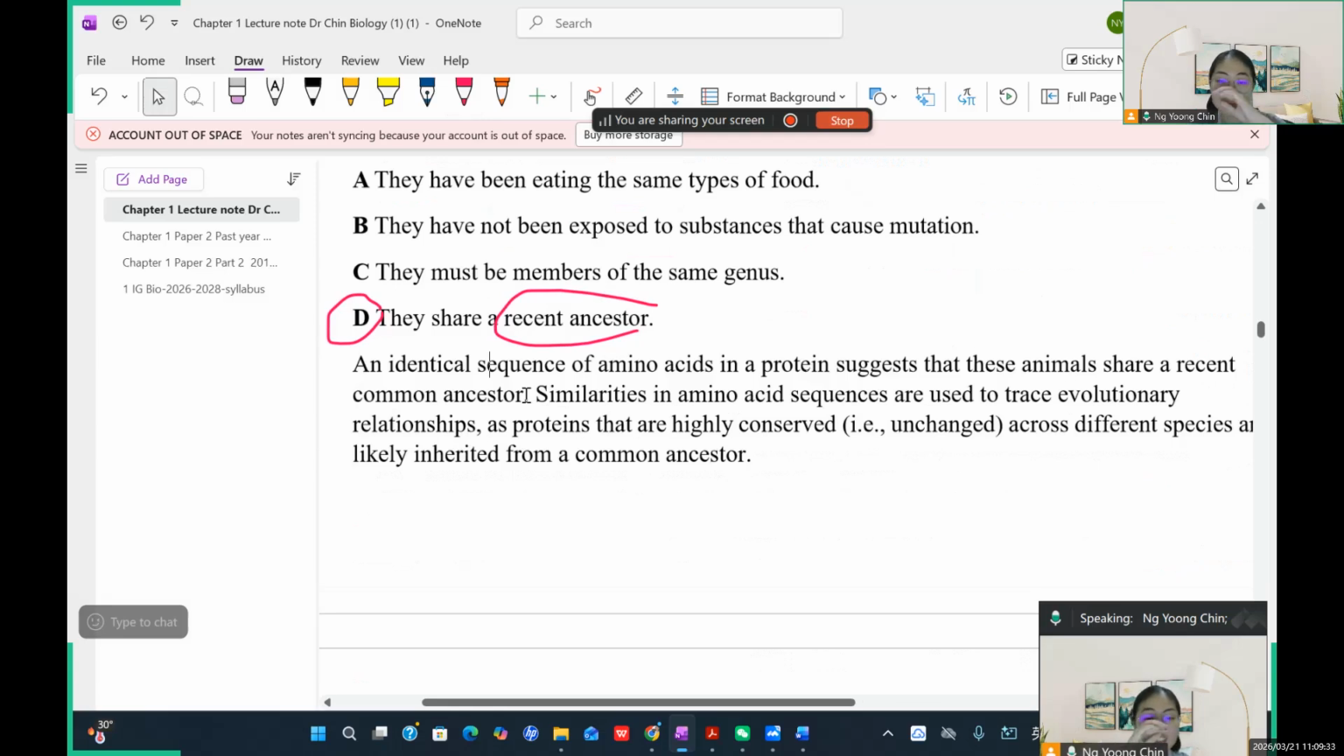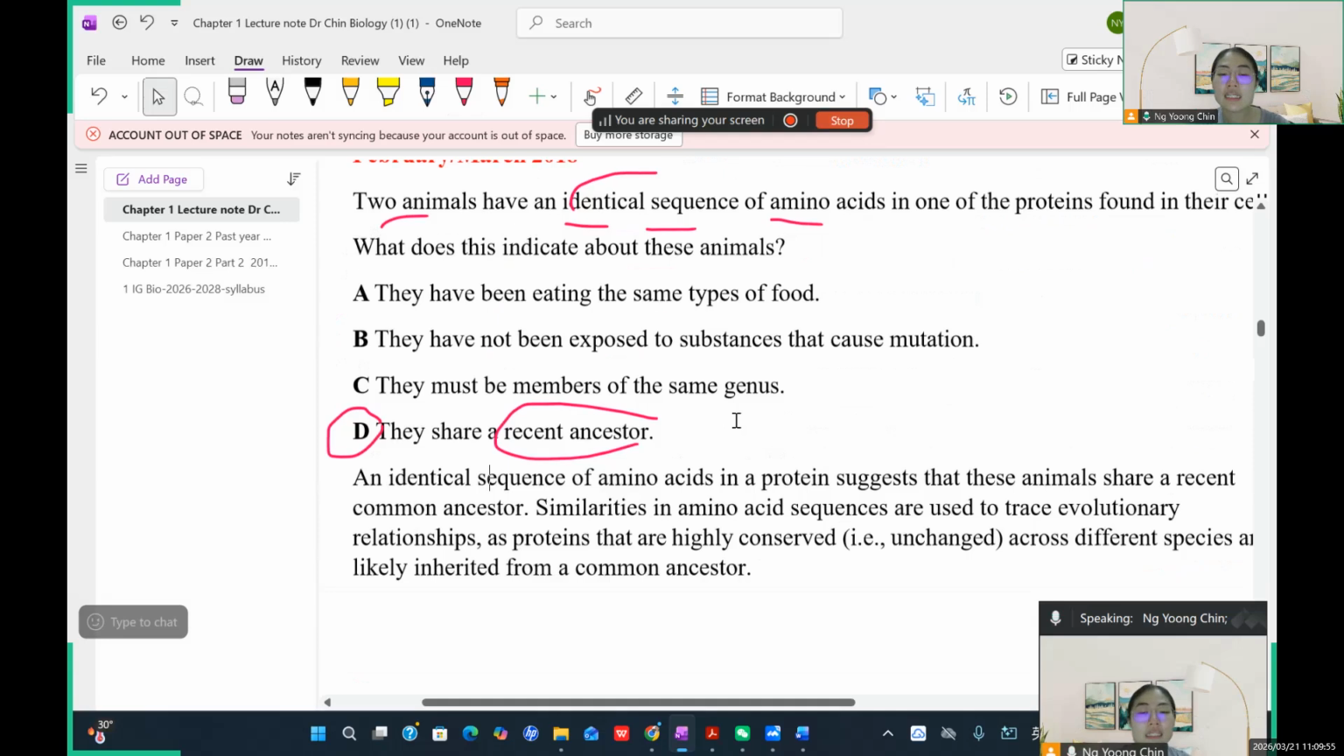Yeah, so that's why the similarity in the amino acid sequence can be used to trace the evolutionary relationship. So they not only use the DNA base sequence to trace, they can also use the amino acid sequence. Yeah. Because the amino acid sequence reflects the DNA base sequence. Okay, so why is C not the answer? Because even though they are the same genus, they still have a difference in the DNA sequence and also the amino acid sequence.